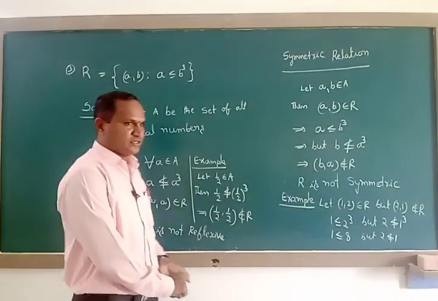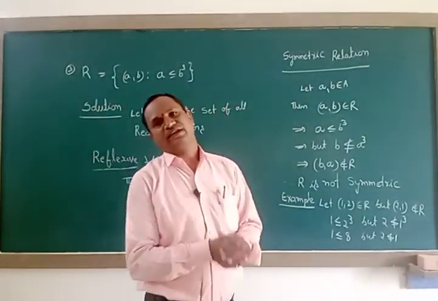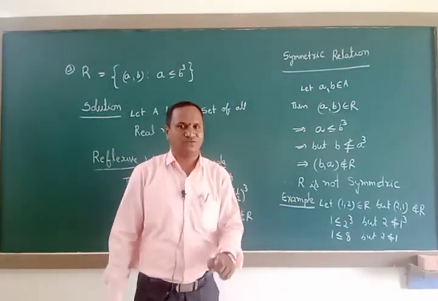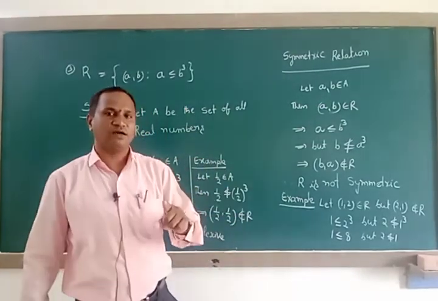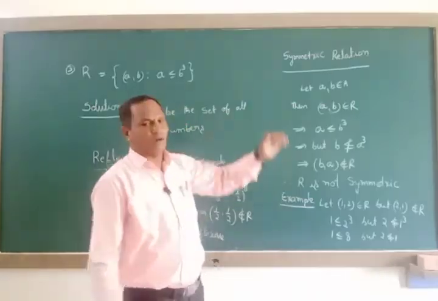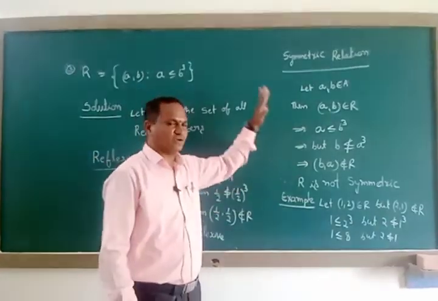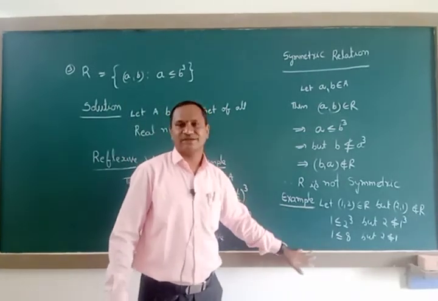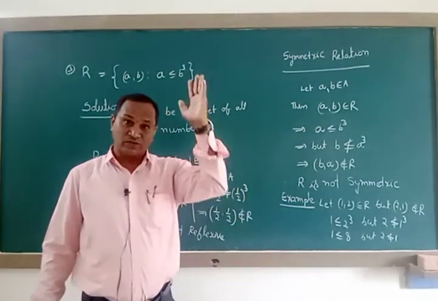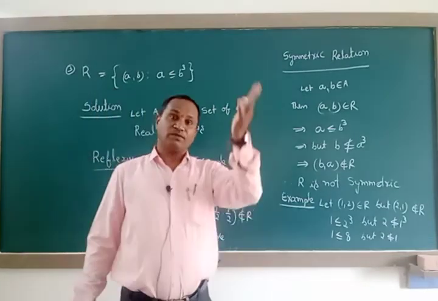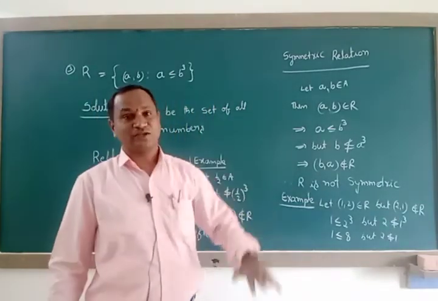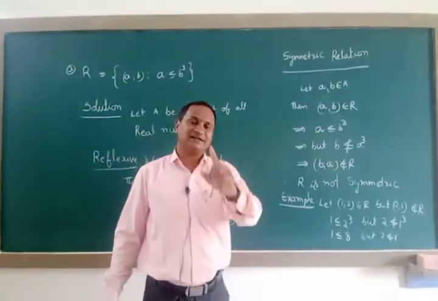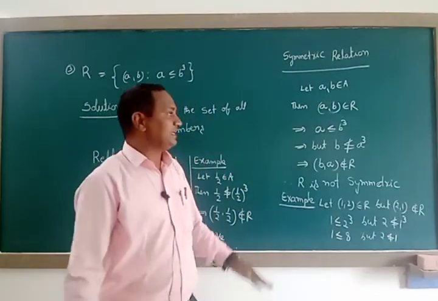See, for satisfaction you can take any number of examples. For non-satisfaction, at least one example is enough to show R is not symmetric. Then we can tell the whole solution, R is not symmetric. For satisfying you can write 1000 examples or 100 or 200, and it is not enough for this question. For non-satisfying, one example is enough.